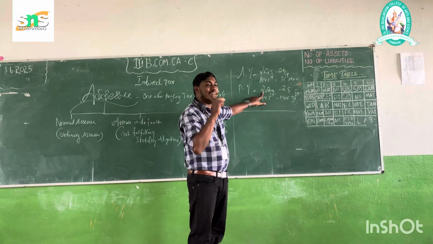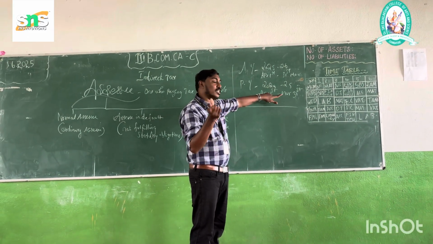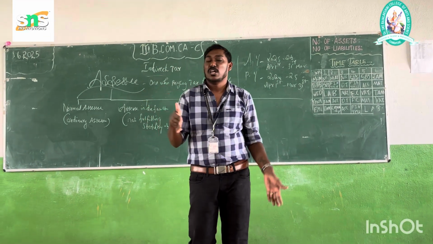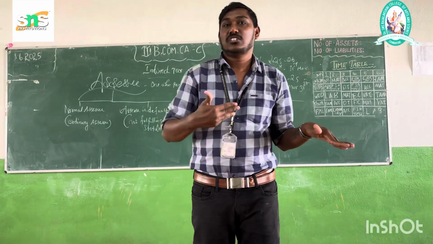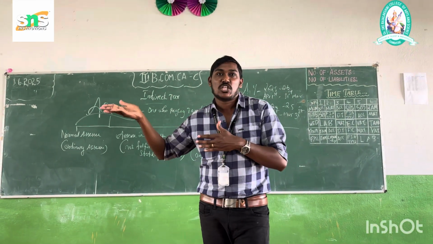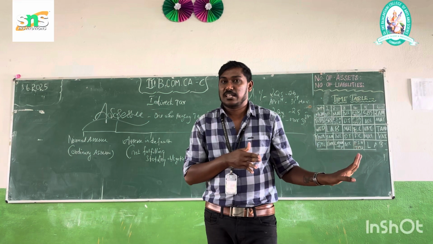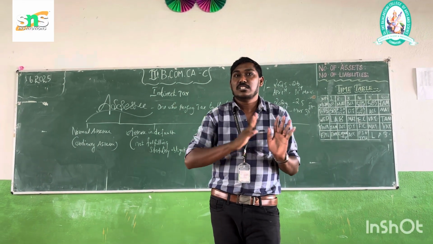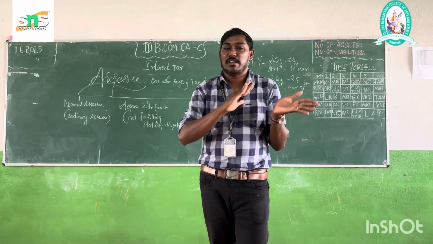Here the previous year will be 2024 to 2025, taken as April 1st to 31st March. It is like the bank's starting year; every academic year the bank starts a new financial year, which is called the previous year. The bank year runs from April 1st to 31st March. This is how the assessment year and previous year should be differentiated.